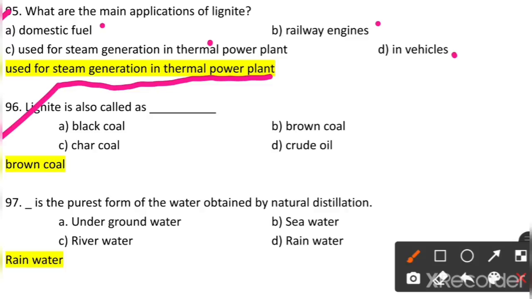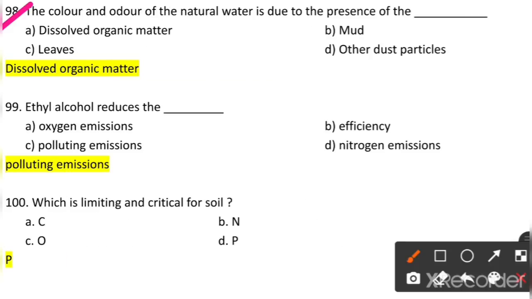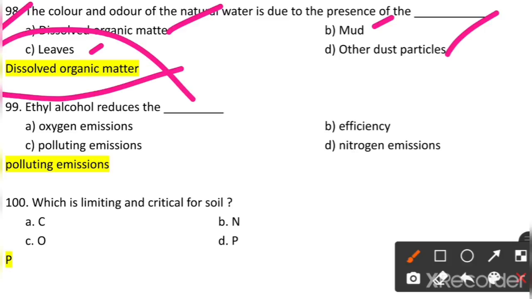96. Lignite is also called as what? Black coal, brown coal, crude oil, charcoal. So it is called as brown coal. 97. What is the purest form of water obtained by natural distillation? Underground water, sea water, river water, rainwater. So rainwater is the purest form of water obtained by natural distillation. Here there is no need to provide a distillation process to purify the water because it is coming the natural way. 98. The color and the odor of natural water is due to the presence of what? Dissolved organic matter, mud, leaves, other dust particles. So dissolved organic matter is the important one.